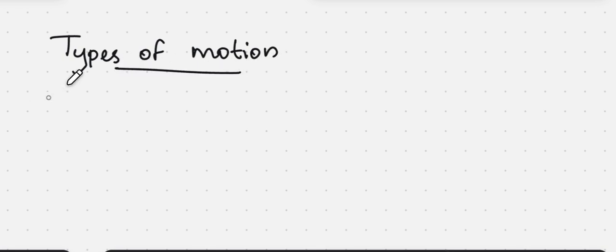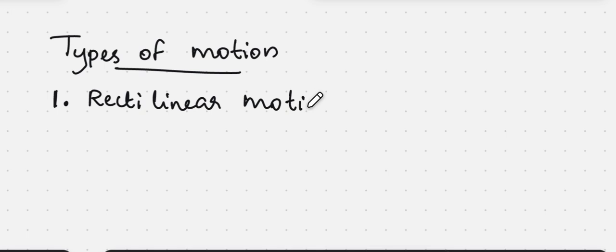Then we want to learn about types of motion. Which are the motions that you know? First one is rectilinear motion. Then the second one is circular motion.